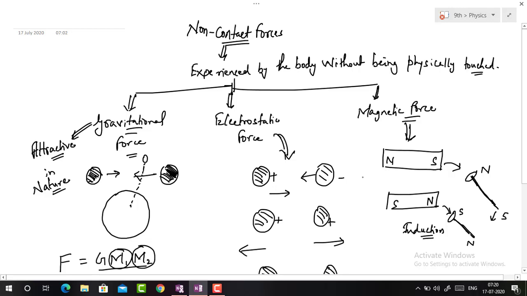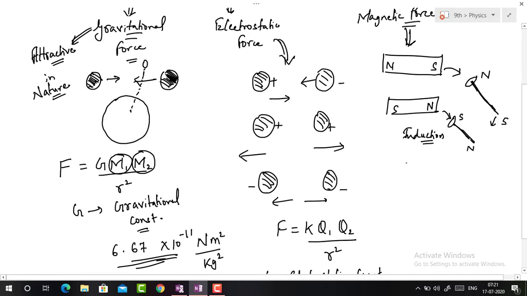It is due to the property of induction that a magnet attracts a magnetic material. Here also force is inversely proportional to the square of separation. That means if the separation becomes twice, then force becomes 1/4.